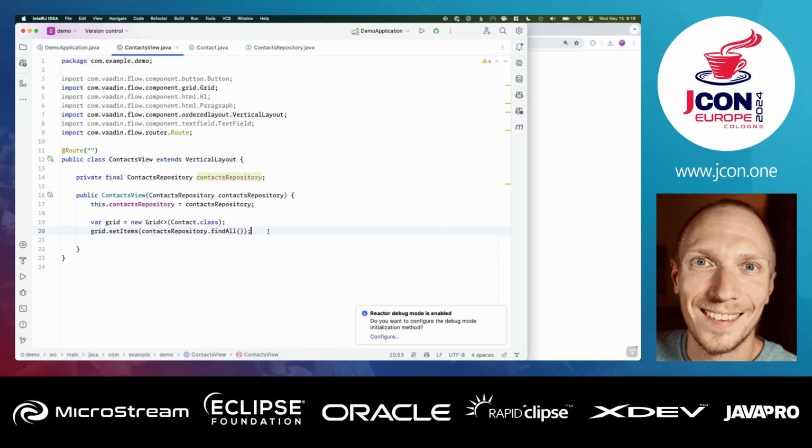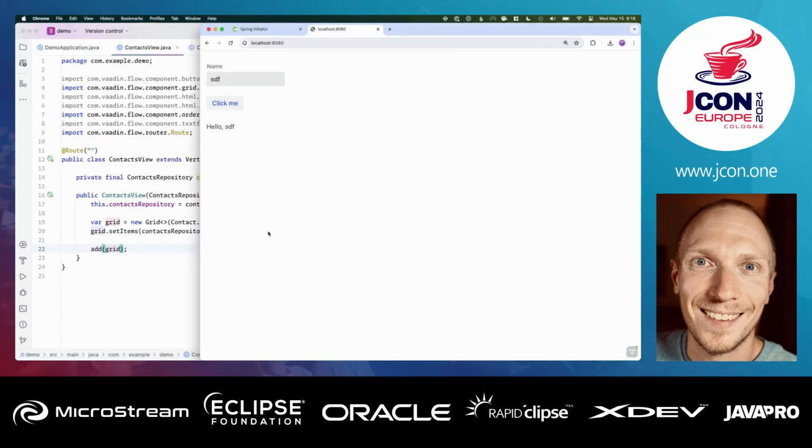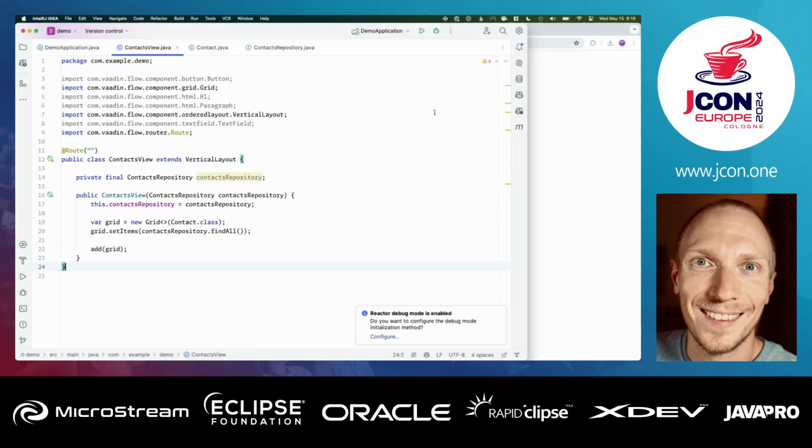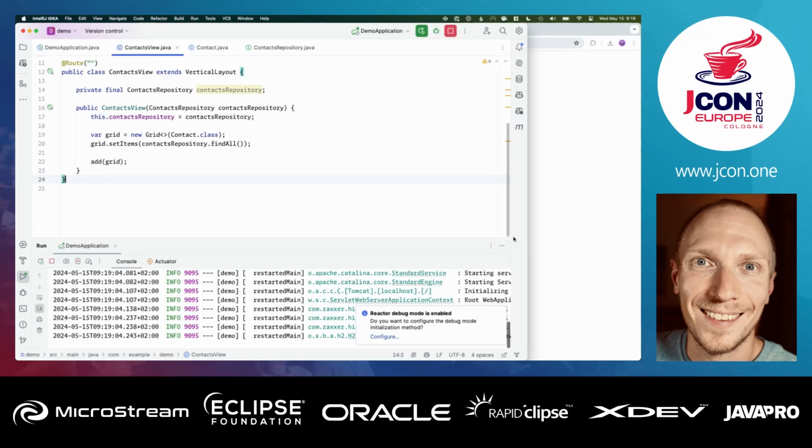And hopefully that is exactly what's going to happen. So if we add our grid now to our view here, we go to the browser, we let that kind of sink in for a bit. We might need to restart this since we added the database initializer. We'll see here. Yeah. Well, actually, I'm not even running it, so that's going to be an even bigger problem.